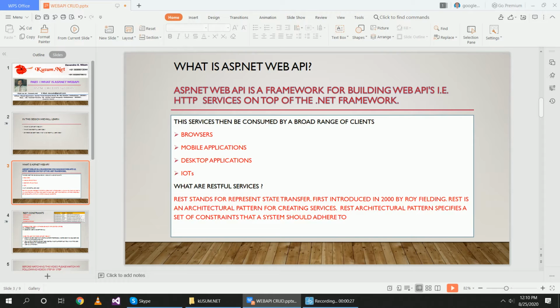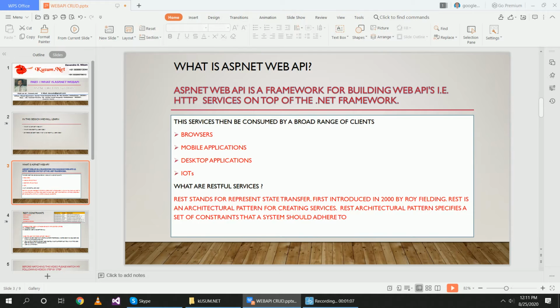ASP.NET Web API is an extensible framework for building HTTP-based services that can be accessed in different applications on different platforms such as web, Windows, mobiles, etc. It works more or less the same way as an ASP.NET web application, except that it sends data as a response instead of an HTML view. These services can then be consumed by a broad range of clients like browsers, mobile applications, desktop applications, and IoTs.